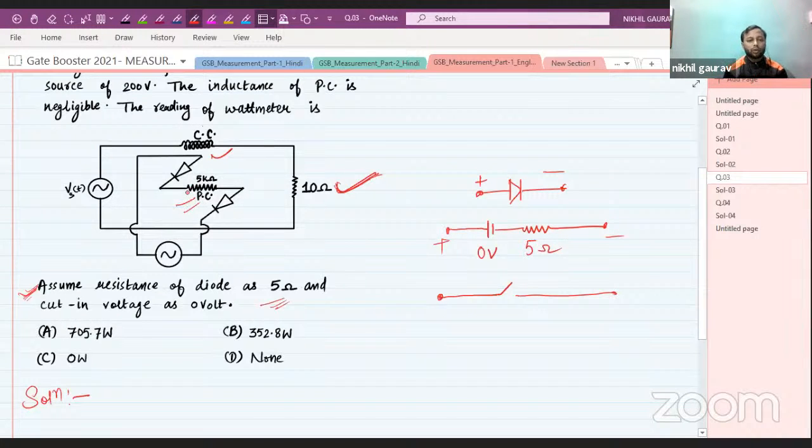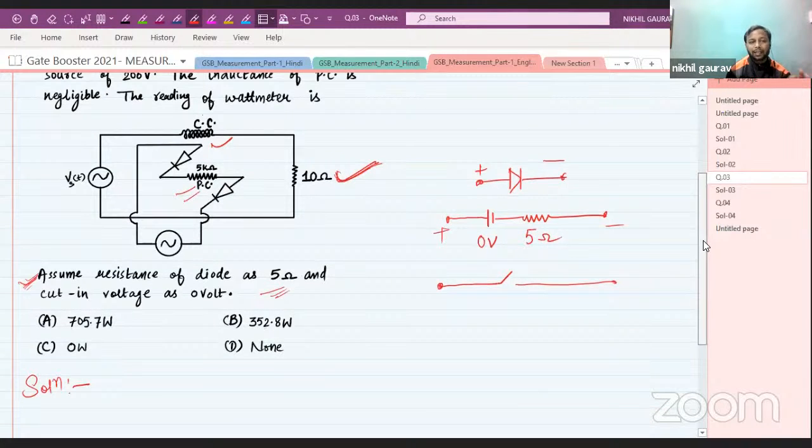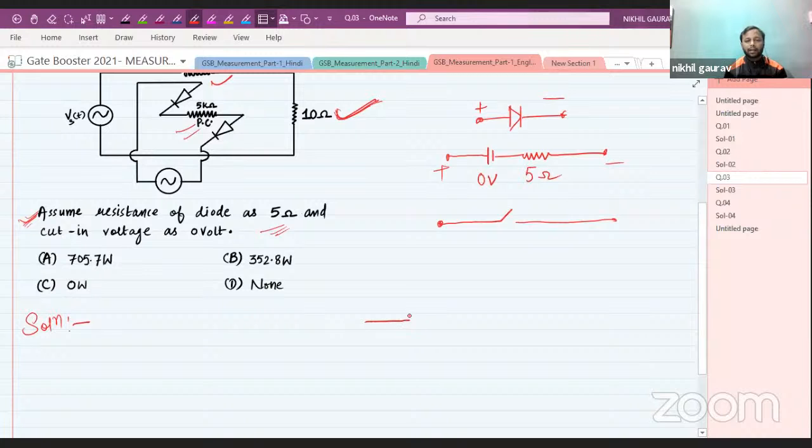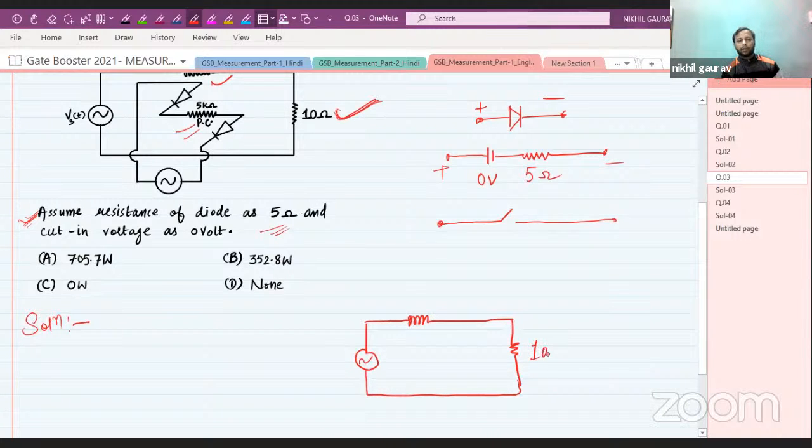All right. So we will analyze the circuit by taking the current coil separately and the pressure coil separately. By taking the current coil circuit only, this is the current coil, here is the resistance, and here is the supply voltage. This is 10 ohm. This is the current coil. This is Vs of t. And you know that the resistance of the current coil is ideally zero, meaning RCC is nearly equal to zero.